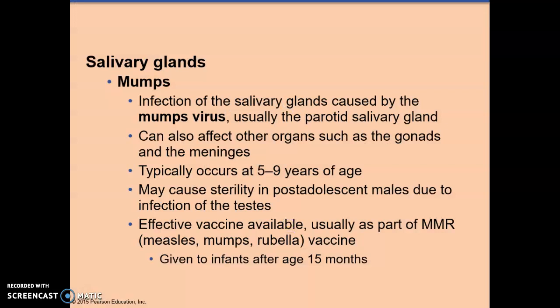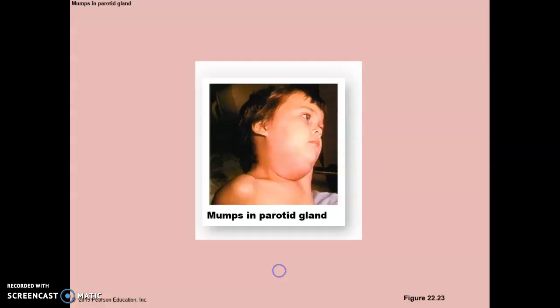Yummy. Mumps are an infection of the salivary glands, usually the parotid glands. It's a viral infection. There is a vaccine, the MMR vaccine, given after the age of 15 months to prevent this disease. An anti-vaxxer could allow her son to get this disease and become sterile. Not only does it affect the salivary glands, but it may affect other organs such as the gonads, and it can cause sterility in post-adolescent males. Here is a child with mumps.